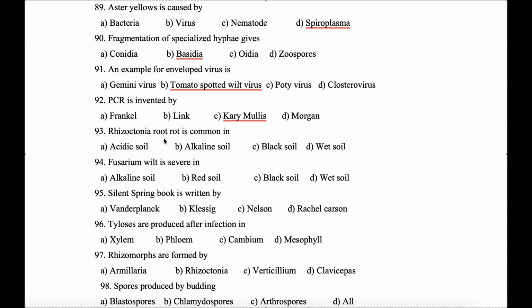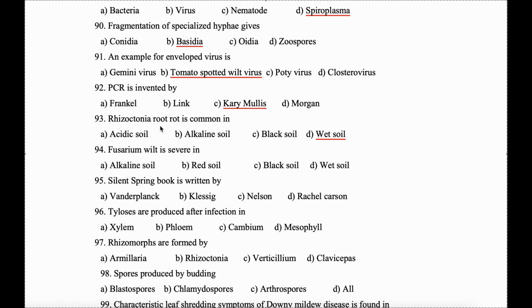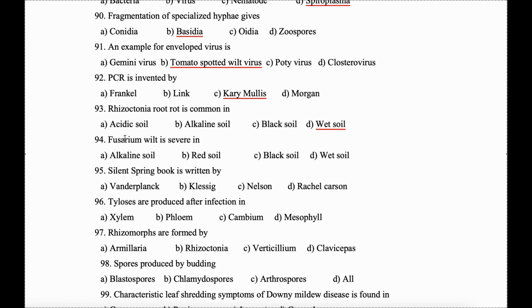93. Rhizoctonia root rot is common in wet soil, which causes sheath blight in rice, right? Okay. 94. Fusarium wilt is severe in wet soil. 95. Silent Spring book is written by Rachel Carson.